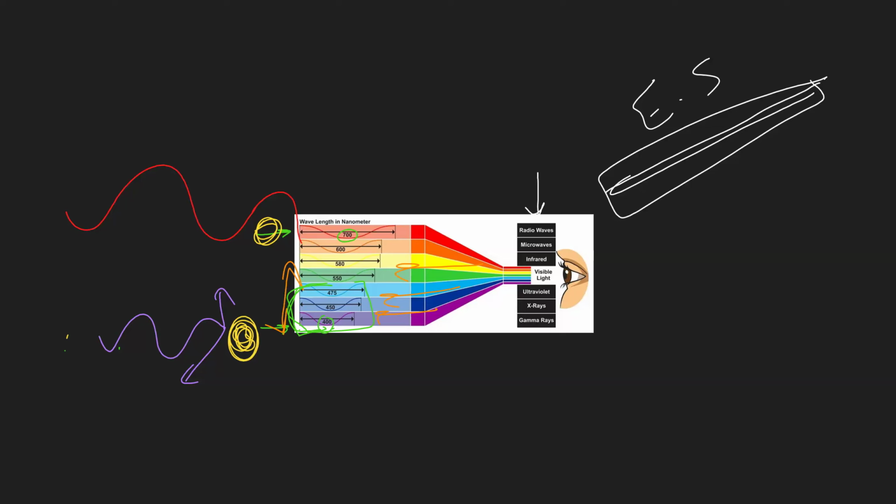So red has the least frequency and the least energy, while violet has the highest energy, highest frequency, but lowest what? Wavelength.